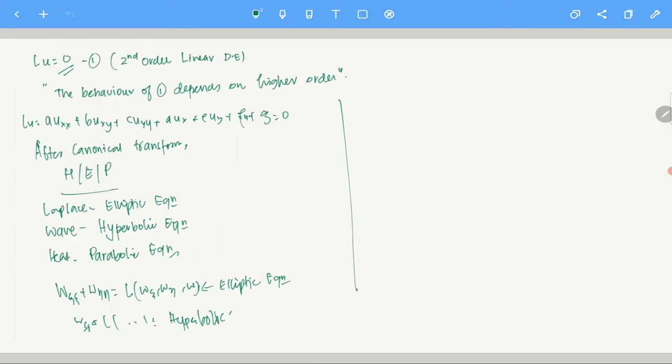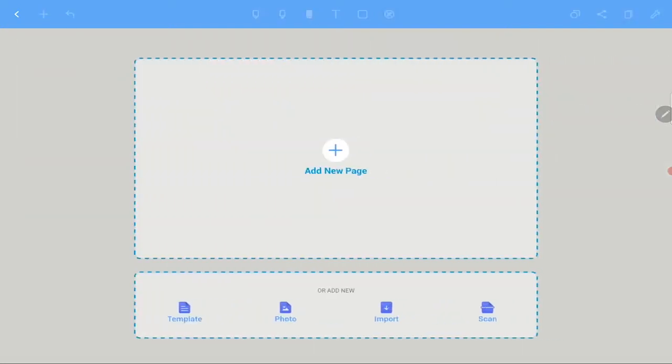Because the whole operator is different. Let me just write it down. What difference can you think of, and then we'll go from there. So for example, let me put down the example first. Number one, generally for the wave equation. For heat and Laplace, maybe I can do it in the next page. It will be better, I think.